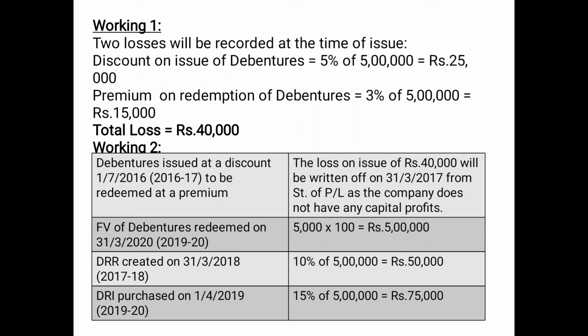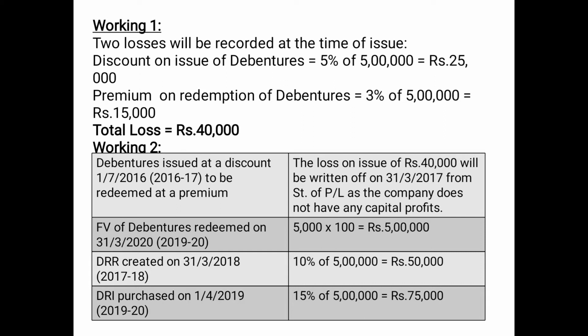Where from? From securities premium reserve if it is given, from capital reserve if it is given, then general reserve or statement of P&L. So in this case it will be written off from statement of P&L, as the company does not have any other capital profits.